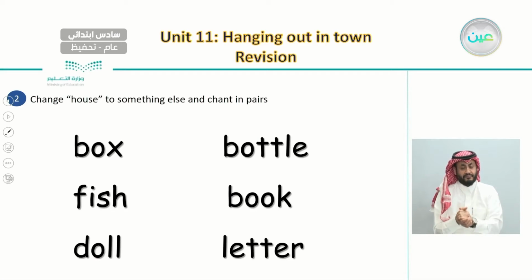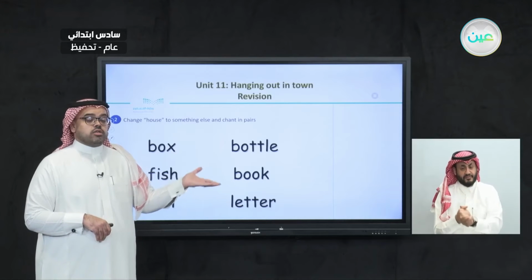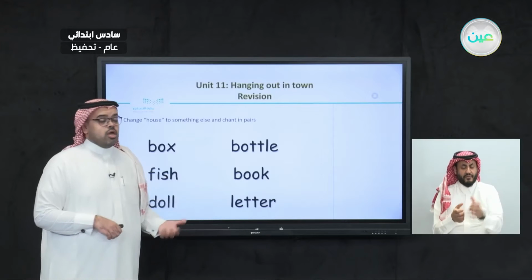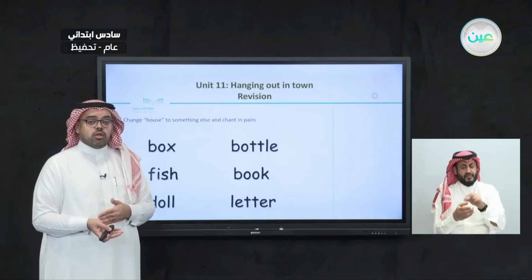And not only house, not only box, not only fish, but also we can use doll. We can say, there was a little green doll. In the little green doll there was a little yellow doll. Also, we can use bottle. We can say there was a little green bottle. Or we can use book. There was a little green book. In the little green book there was a little yellow book.